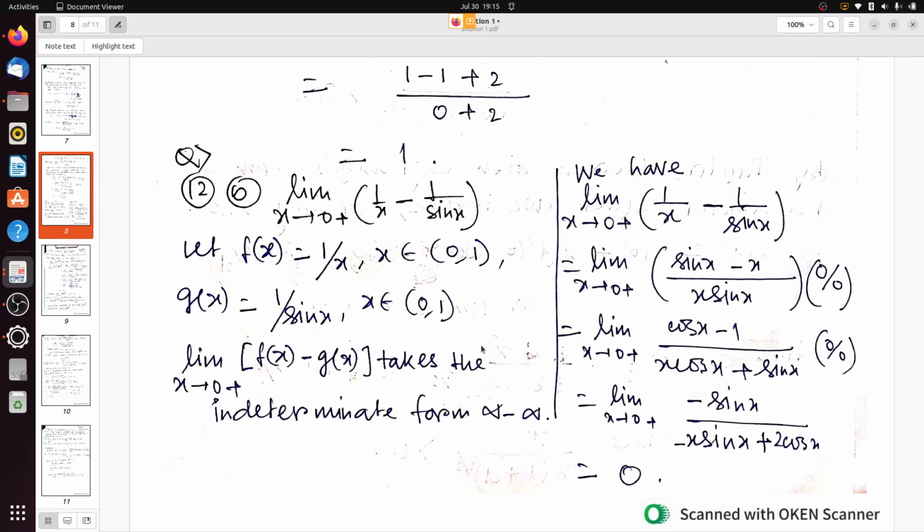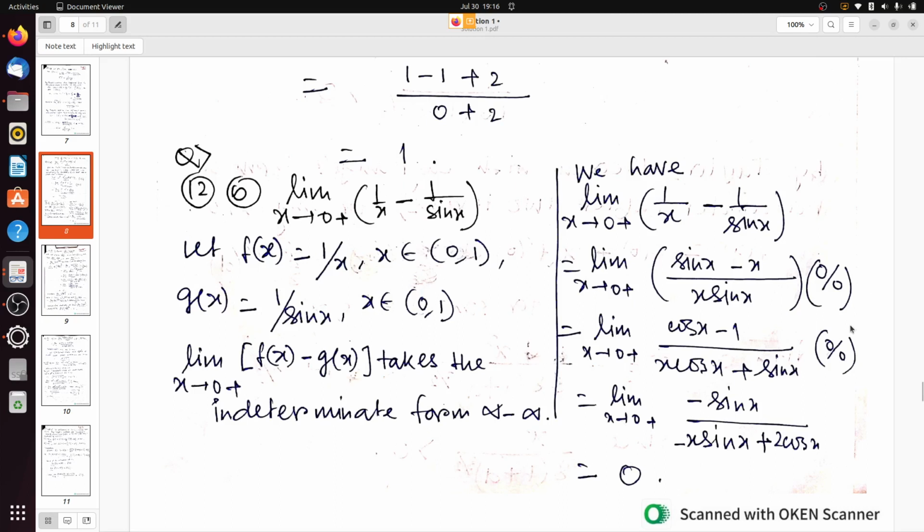So 1 by x minus 1 by sin x. We have to do this calculation. The LCM of x and sin x is x sin x, so we get sin x minus x in the numerator. It is a 0 by 0 form, so we use L'Hopital's rule. We take the derivative, and we get cos x minus 1 over x cos x plus sin x.